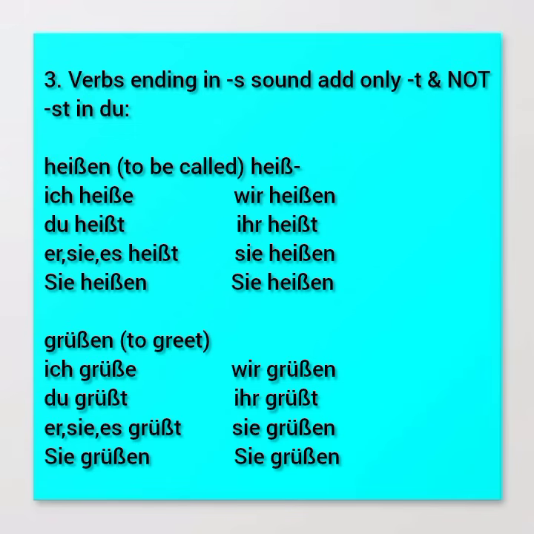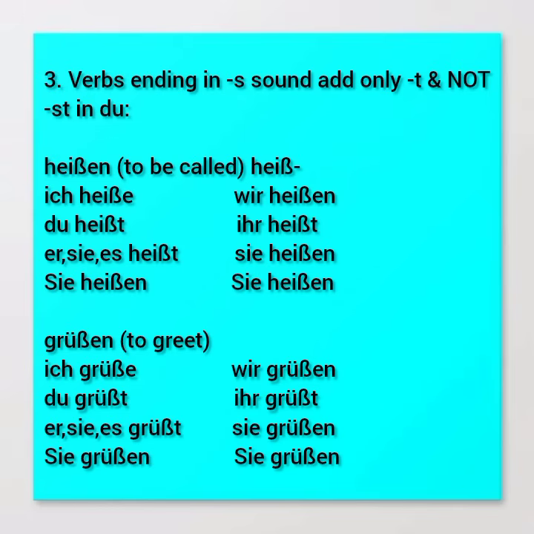Remember, that thing that looks like a capital B is not a capital B. Its name is Eszett, and sometimes it can be replaced with a double S. So grüßen, to greet: ich grüße, and then du grüßt, er/sie/es grüßt. Remember, for these types of verbs, mostly er/sie/es and du are the same. Then you have wir grüßen, ihr grüßt, and sie grüßen.